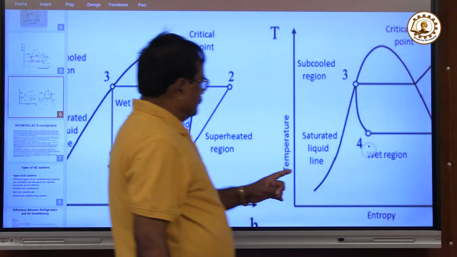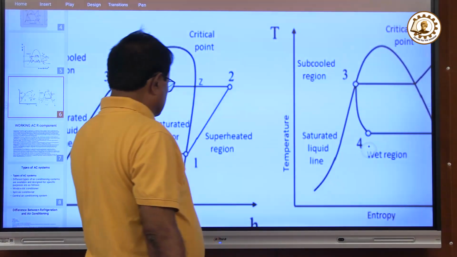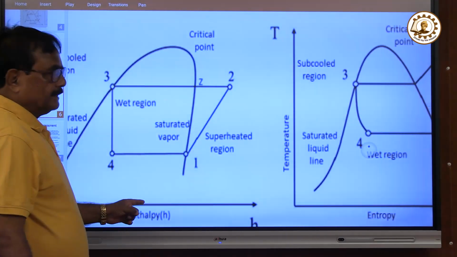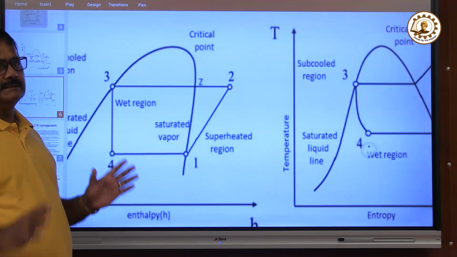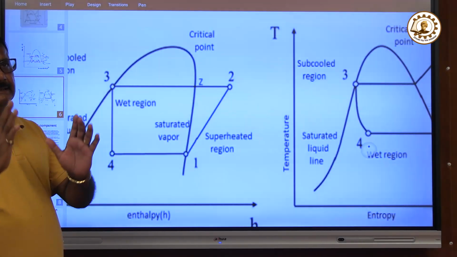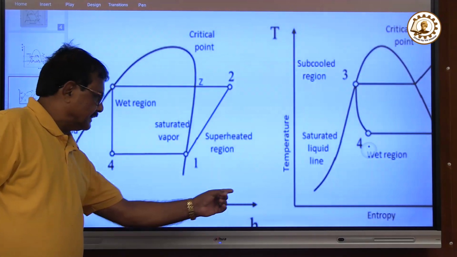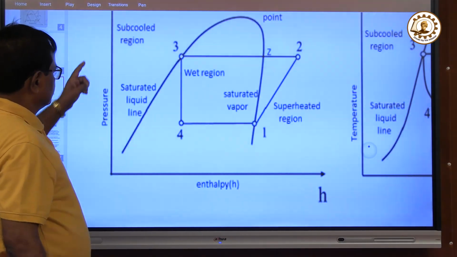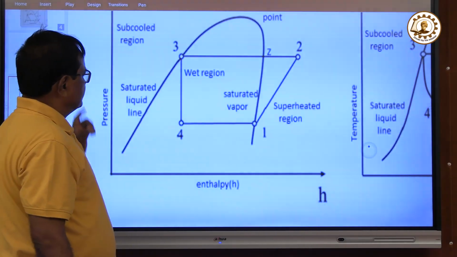This is also very important for you if you want to study this. This is enthalpy. I have told you what enthalpy means: sensible heat, latent heat, and internal energy. This is on the x-axis. And what is this? This is pressure. This is enthalpy and pressure.